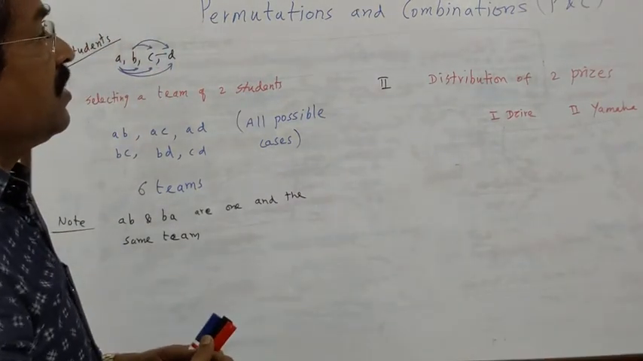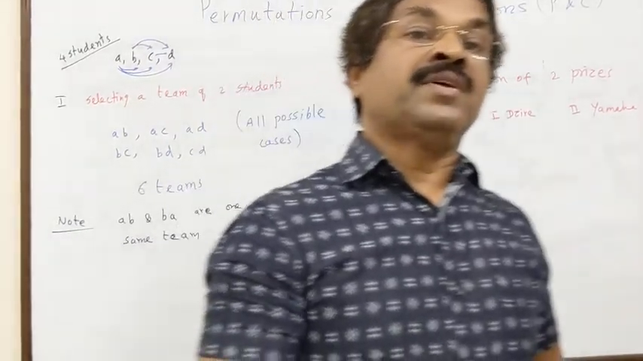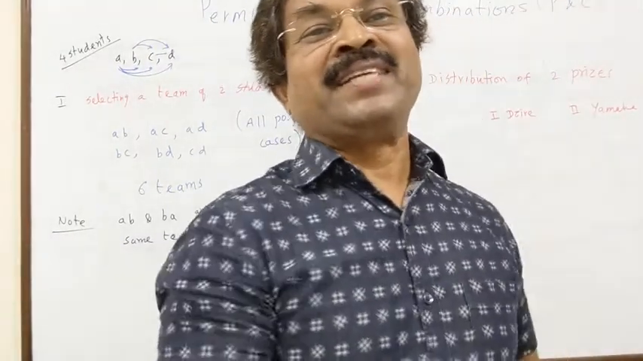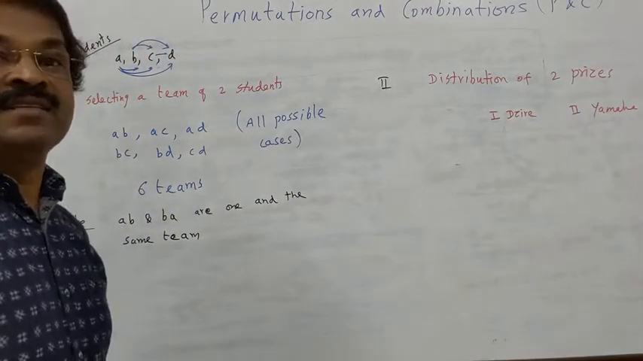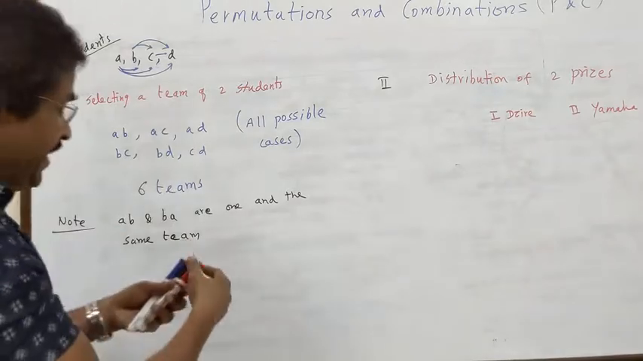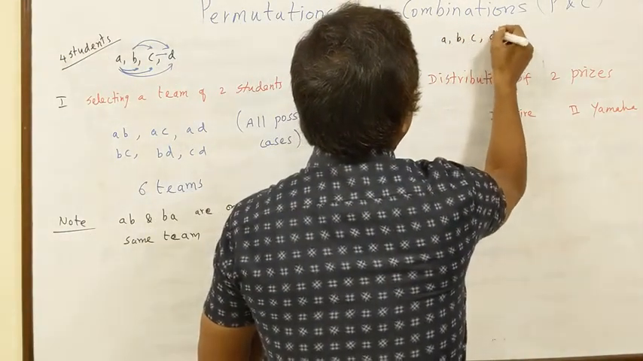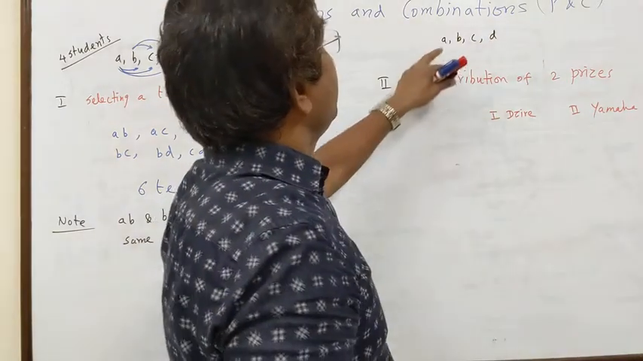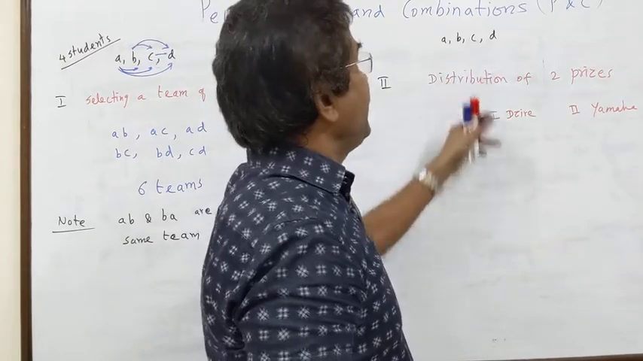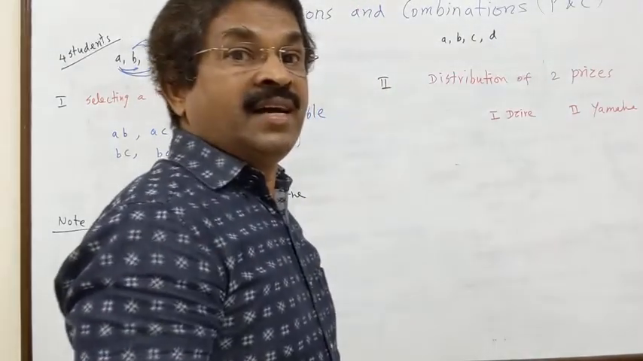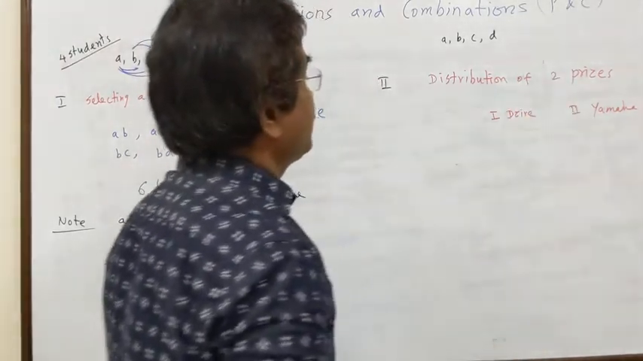So, how many ways? For example, I conduct a mathematics test. The first 2 rankers get the prizes. First prize will be a Dzire car, second prize will be a Yamaha bike. So 4 students are writing the exam: A, B, C, D. Jainil, Sajil, Harsh and Vivek are writing the exam. Now the result has come. So how can I distribute the prizes?